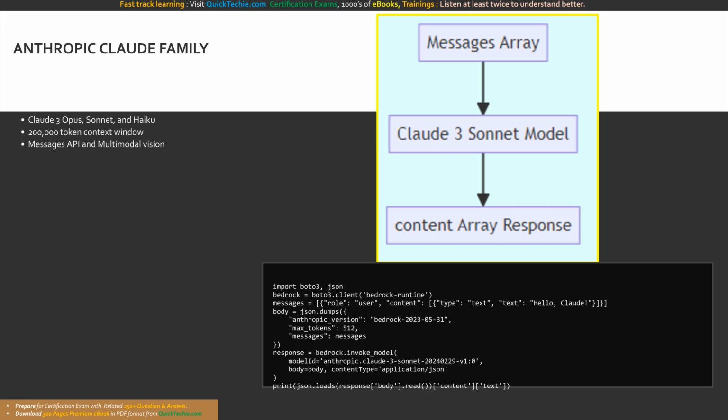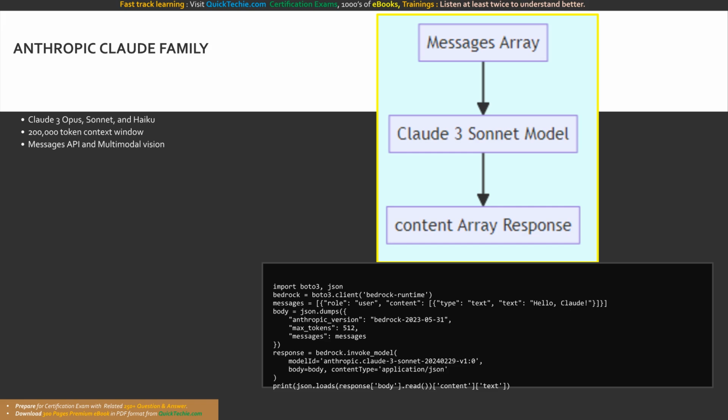Let us look at how the Messages API is used to interact with the Claude 3 family in Python. Let's analyze how to format requests for the Anthropic Claude family. Unlike the Titan models, the Claude 3 family utilizes a specialized Messages API format designed for multi-turn conversational interfaces. Instead of passing a single string prompt, we construct an array of message objects. Each object specifies a role, which is typically user or assistant, and an array of content blocks. This structure is incredibly powerful because it allows you to pass both text and images simultaneously for multimodal analysis.